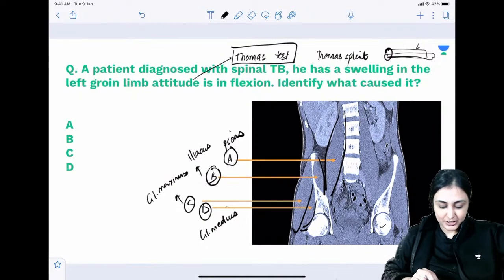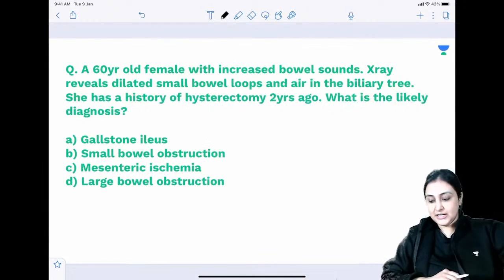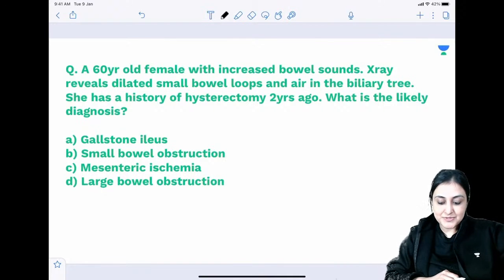Okay, so that is our question done. Fine. Next, a 60-year-old female with increased bowel sounds. Imaging reveals dilated small bowel loops and air in the biliary tree. She has history of hysterectomy 2 years ago. What is the likely diagnosis?